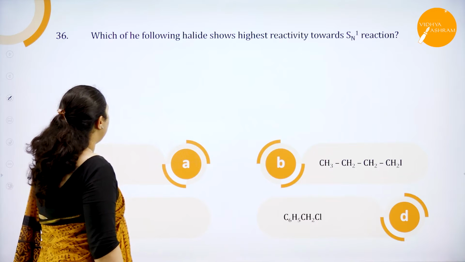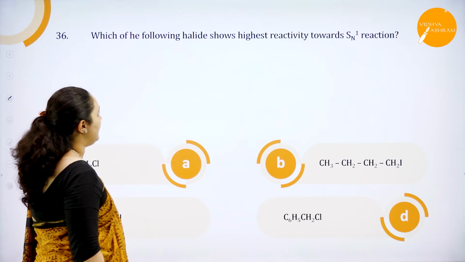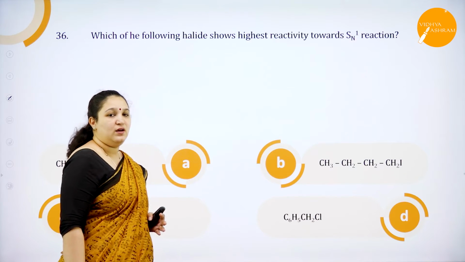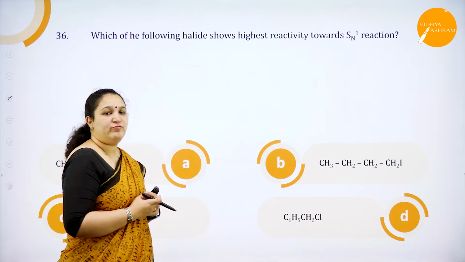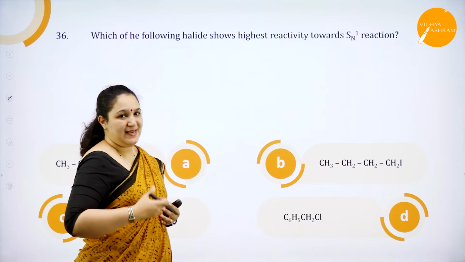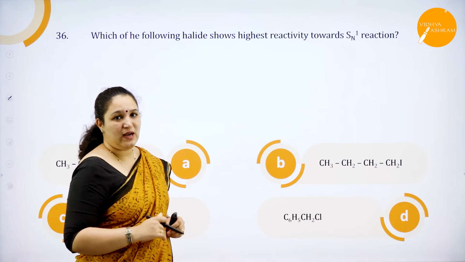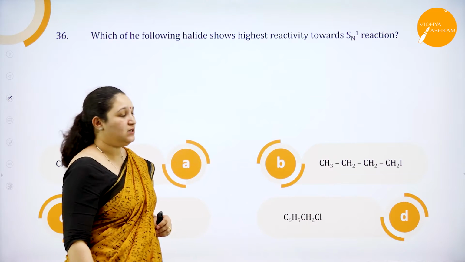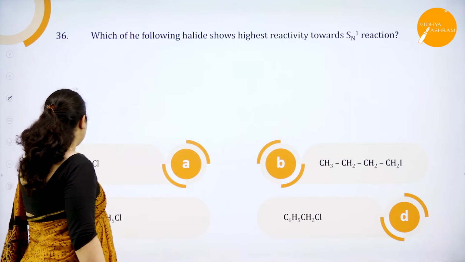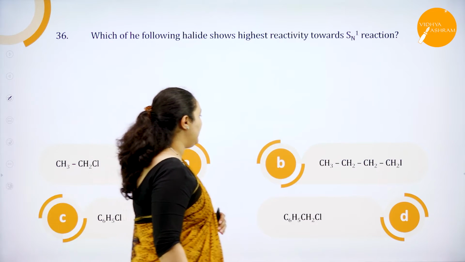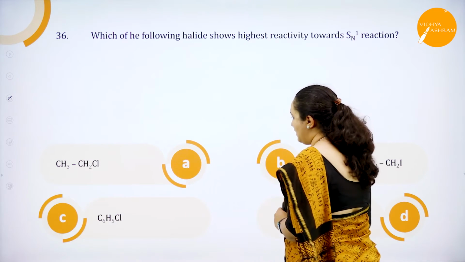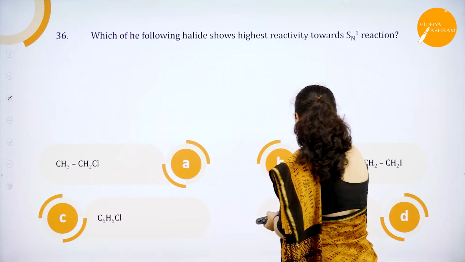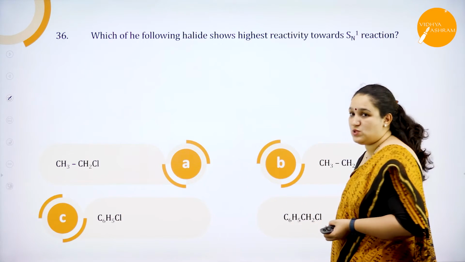Next one, which of the following halides shows highest reactivity towards the SN1 reaction? Again, I had given you the direct order of the reactivity towards the SN1 mechanism in your classes. So if you know that, you can directly choose the correct answer. Here you have CH3CH2Cl, it is a primary alkyl halide, again a primary alkyl halide, then you have chlorobenzene, and then you have C6H5CH2Cl.